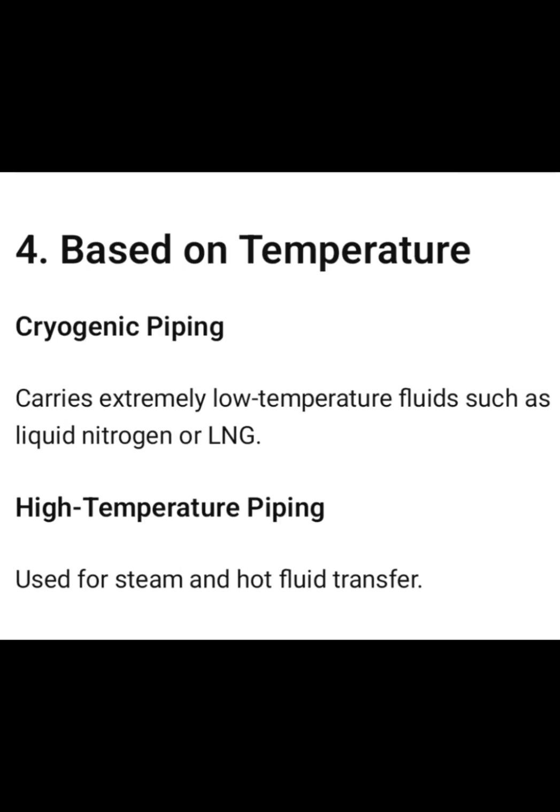Guys, the fourth type of piping system is based on temperature. So these are cryogenic piping, which carries extremely low temperature fluids such as liquid nitrogen or LNG, and the high temperature piping system. The high temperature piping system is used for steam and hot fluid transport.